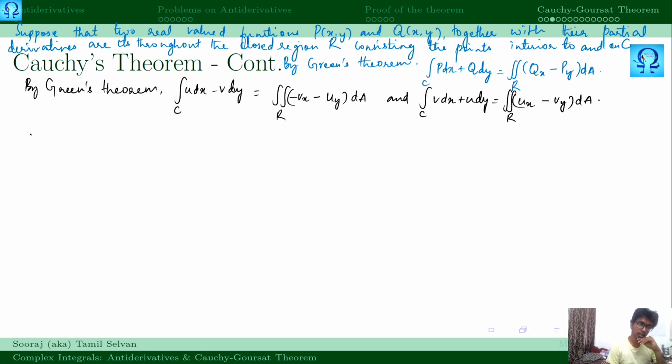Thus, now we are just going to make use of the analyticity. F is analytic. This implies u_x is v_y and v_x is minus u_y. This is by the CR equations.